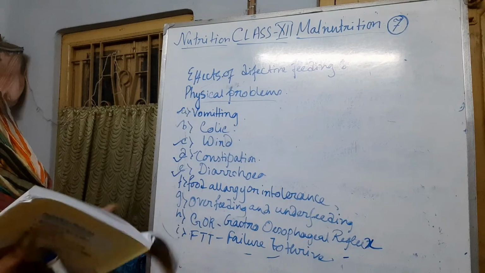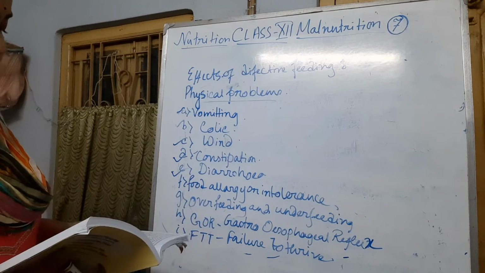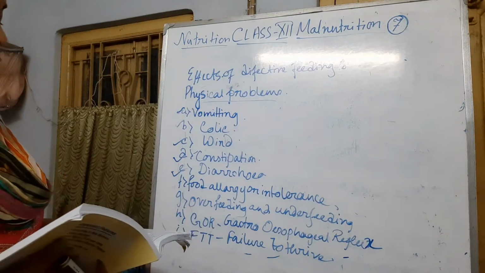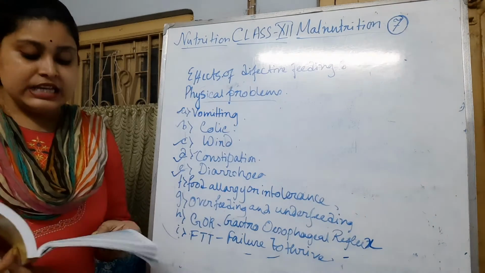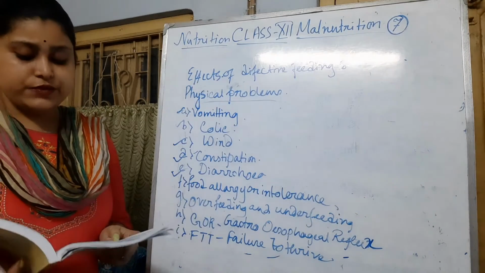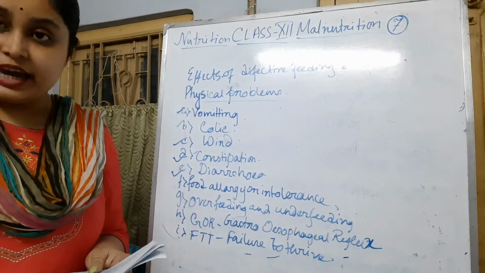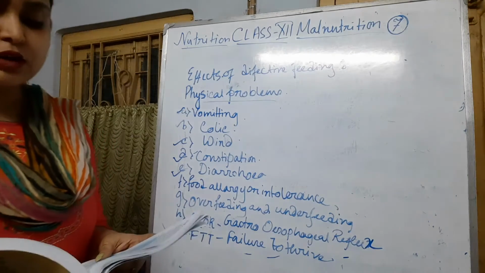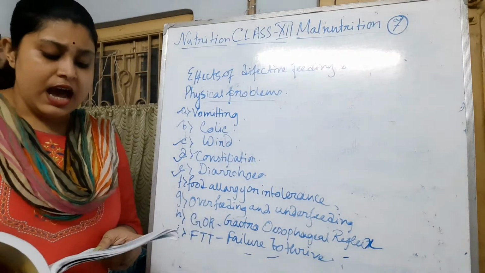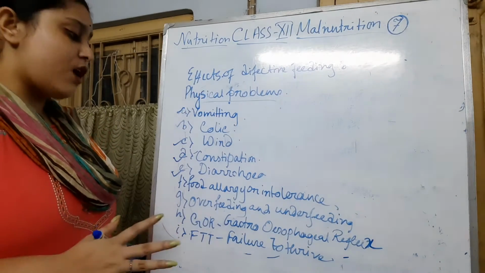Next is overfeeding and underfeeding. Appetite and satiety mechanisms enable most babies to control the amount of energy ingested. But if the baby is overfed forcefully or even underfed, then a number of complications can be seen. Overfeeding can lead to vomiting, diarrhea, etc. Underfeeding can lead to malnutrition or growth failure. So these are the common problems.